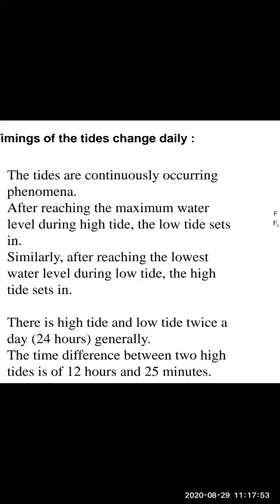Now see, here in this picture, children, as we know, the moon is revolving around the earth. These are the positions of the moon: points M1, M2, M3. Because of the moon's gravitational pull, this point P is going to experience high tide, whereas point F, lying opposite to point P, is also going to experience high tide.